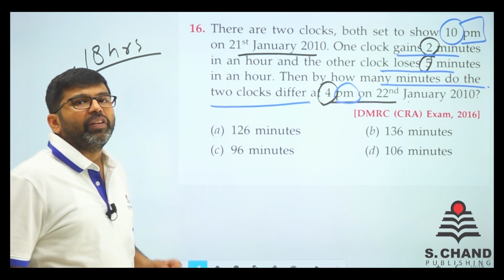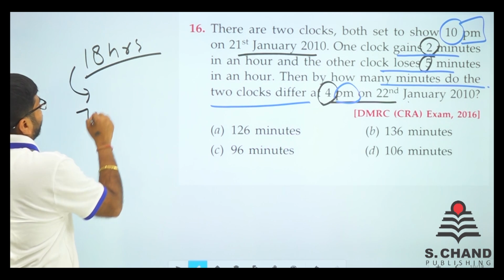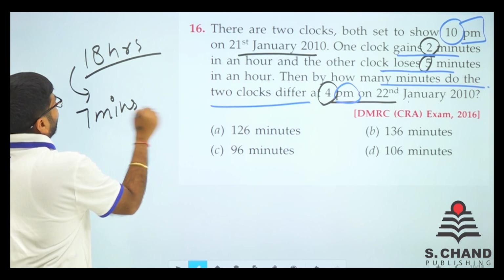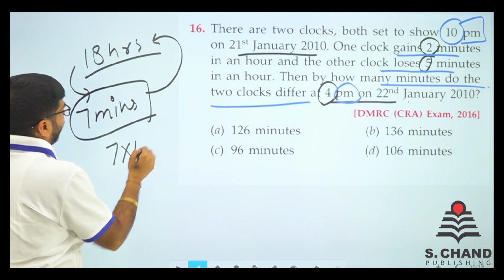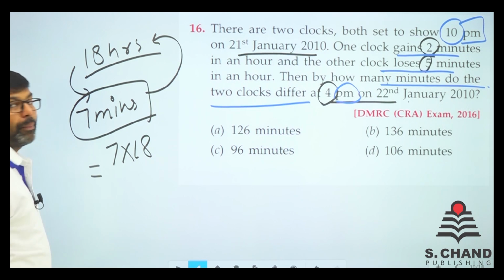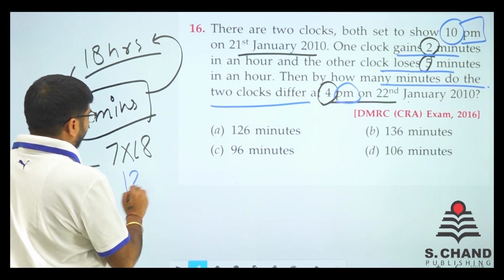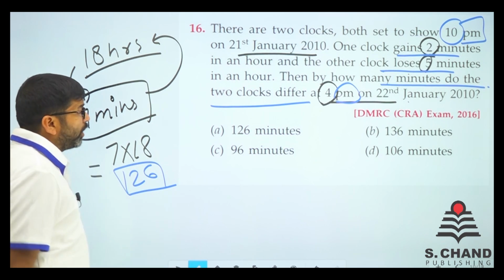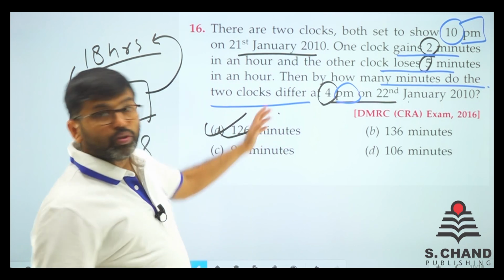Every hour we have a gap of 7 minutes. So every hour, if there is a gap of 7 minutes, and we have to calculate for 18 hours, that means 7 into 18 is the total gap, right? So what is 18 into 7? So directly 18 into 7 is 126. So clearly it is 126 minutes gap between the two different clocks.